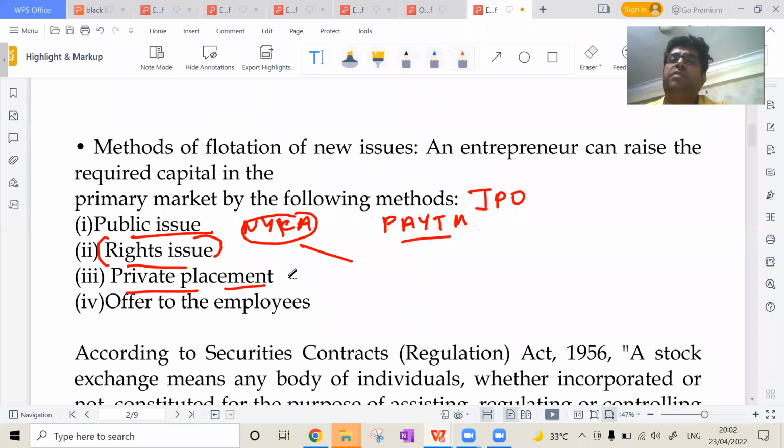Then there is private placement. In this case, the shares are placed privately, meaning no public announcement has been made, and the employees working in the organization can get the shares of the enterprise.